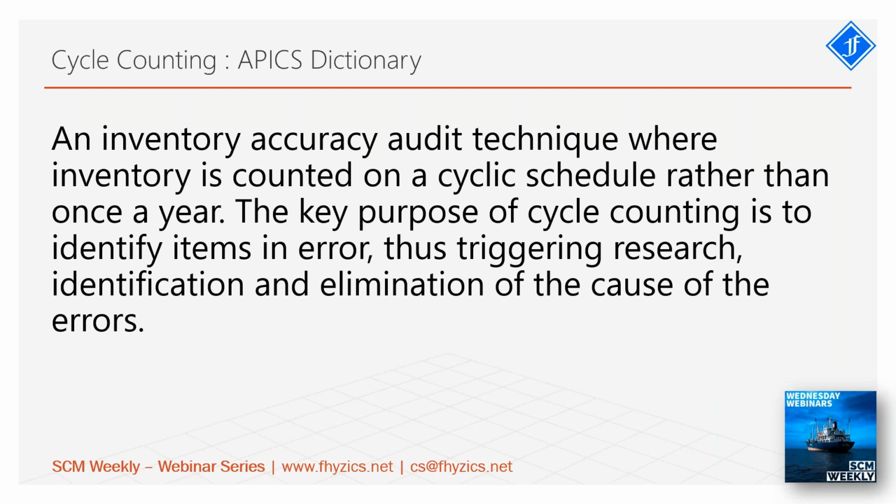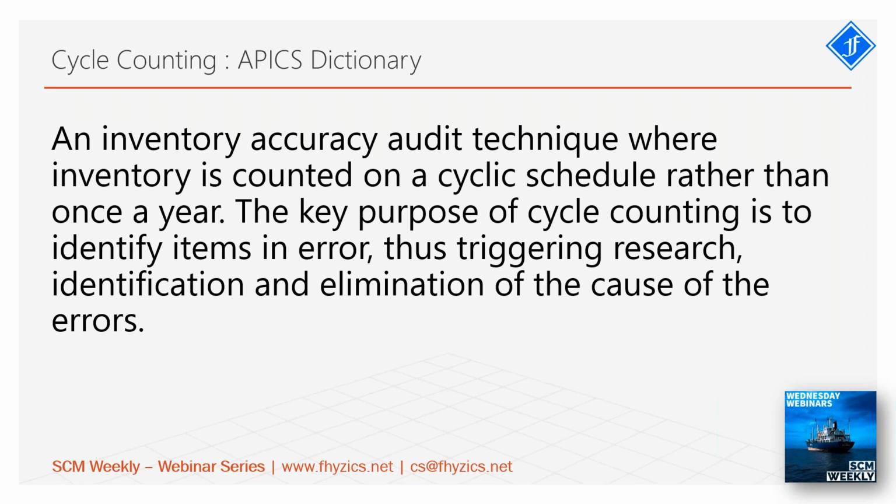In case of periodic inventory auditing, everything is counted only once in a year. But in case of cycle counting, it is done in a cyclical manner. A category is given more importance, C category is given the least importance based on the value. The key purpose of cycle counting is to identify items in error. Where are the mismatches? Thus triggering the research.